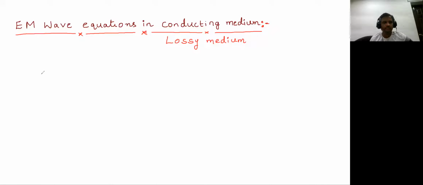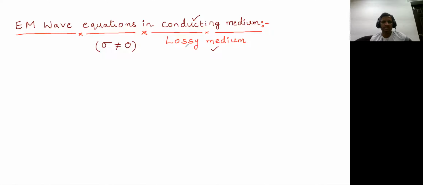In this video lecture, we are going to see the electromagnetic wave equations in conducting medium or lossy medium. In the last lecture, we have seen the electromagnetic wave equations in lossless medium or free space, or even we can say perfect dielectric medium. In this lecture, we are going to see the electromagnetic wave equations in conducting medium, or even we can say that is a lossy medium, where the conducting medium actually means sigma here is not equal to 0. This is the meaning of a conducting medium.